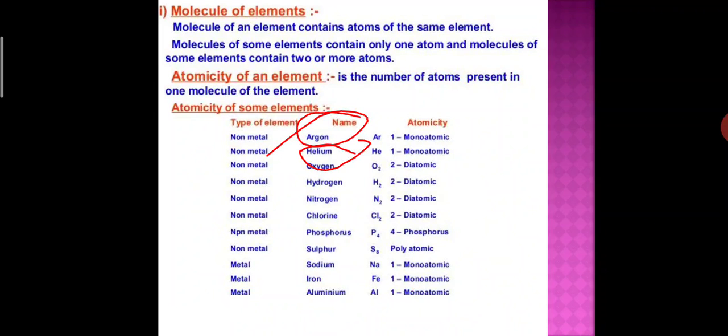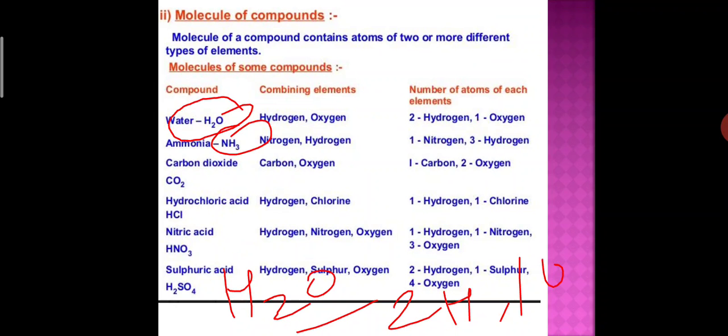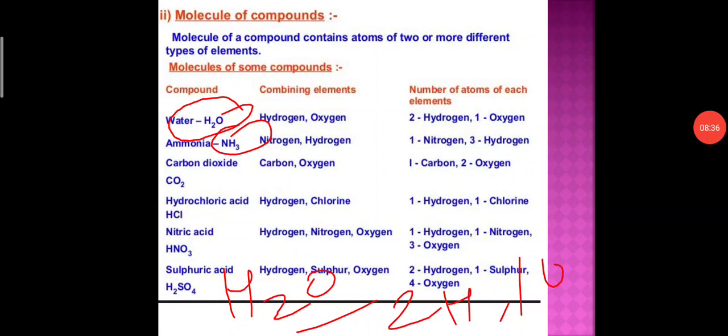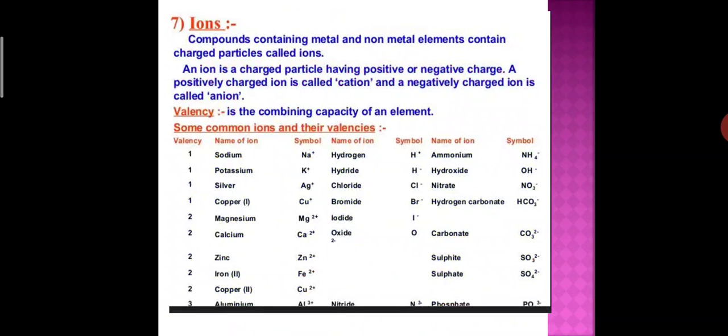If you take the example of the element chlorine, it has two atoms of chlorine. Phosphorus, you can see P4, sulfur, polyatomic, we will discuss later. So first of all, you read about molecules of elements and molecules of compounds. If you have any problem, then you can ask me and send me a message. Okay, so I think you have understood, student.